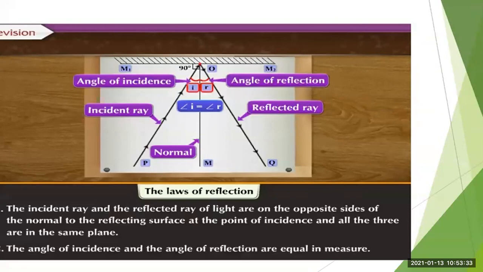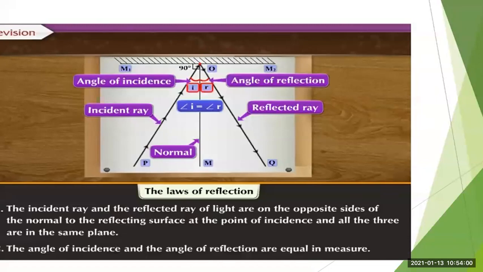The second law is that angle I is equal to angle R. That means the angle of incidence and the angle of reflection are equal in measure. This is also very simple. The measure of the angle of incidence and the measure of the angle of reflection are the same.